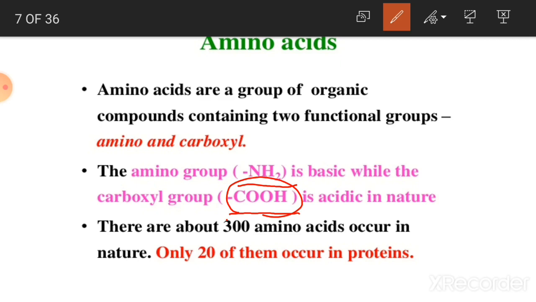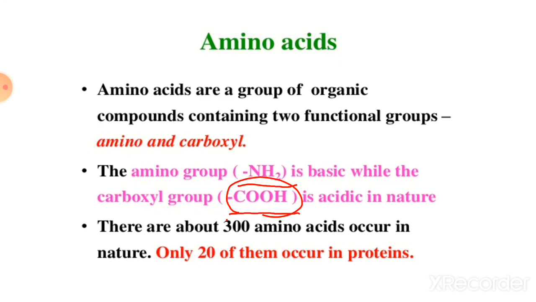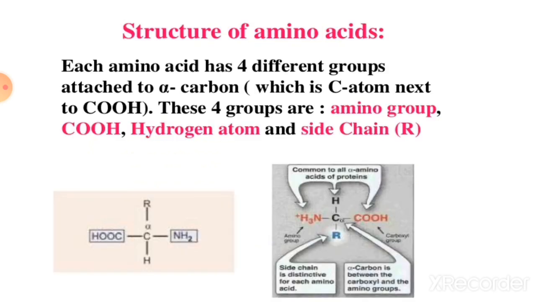There are about 300 amino acids that occur in nature, but only 20 of them occur in protein. Amino acids are the building blocks of protein, which are helpful for protein formation. That's why out of 300 amino acids, only 20 amino acids occur in protein formation.